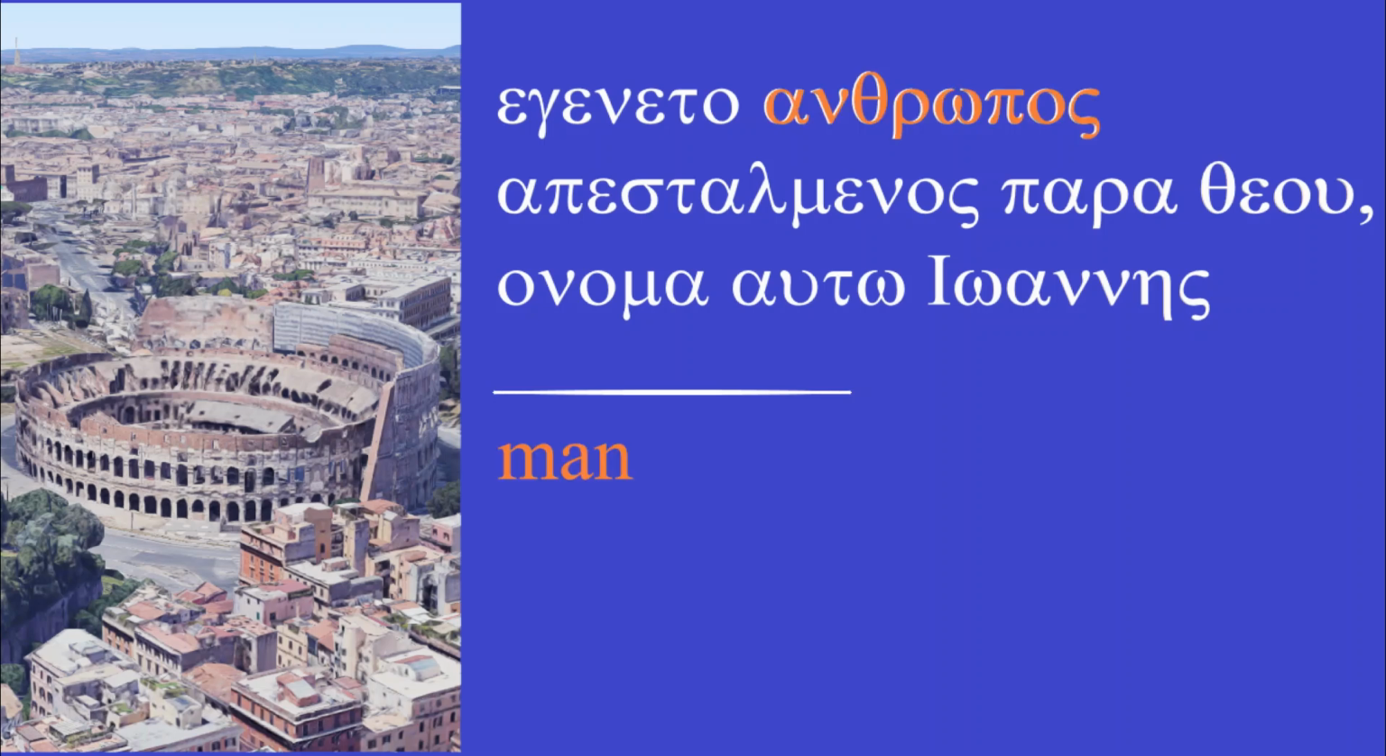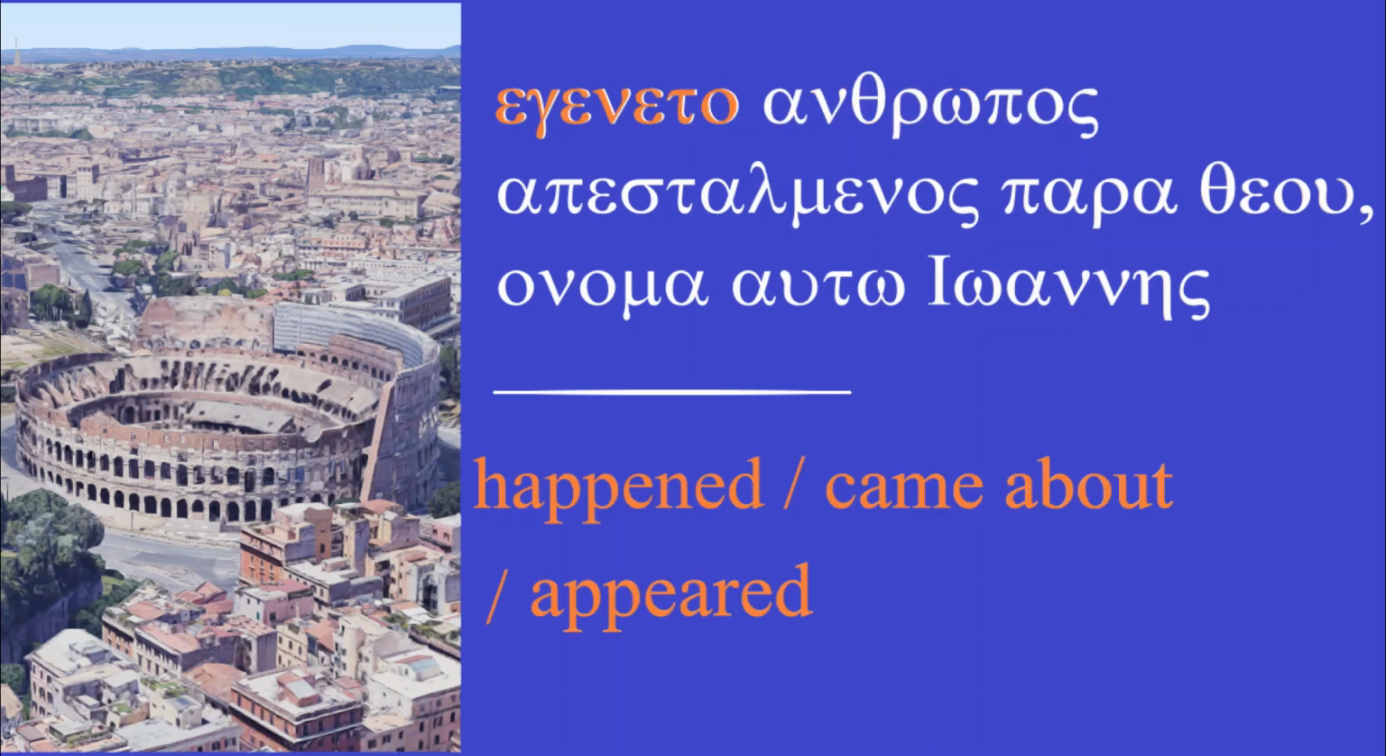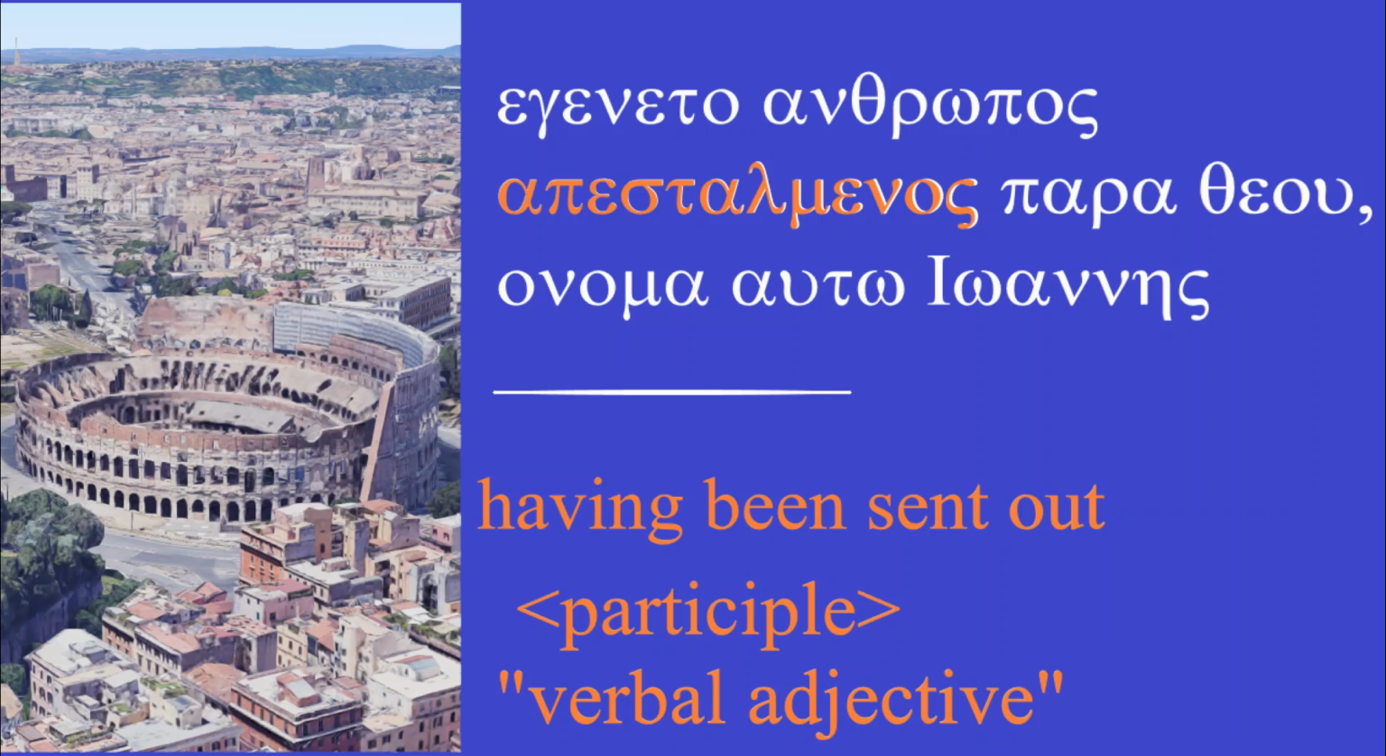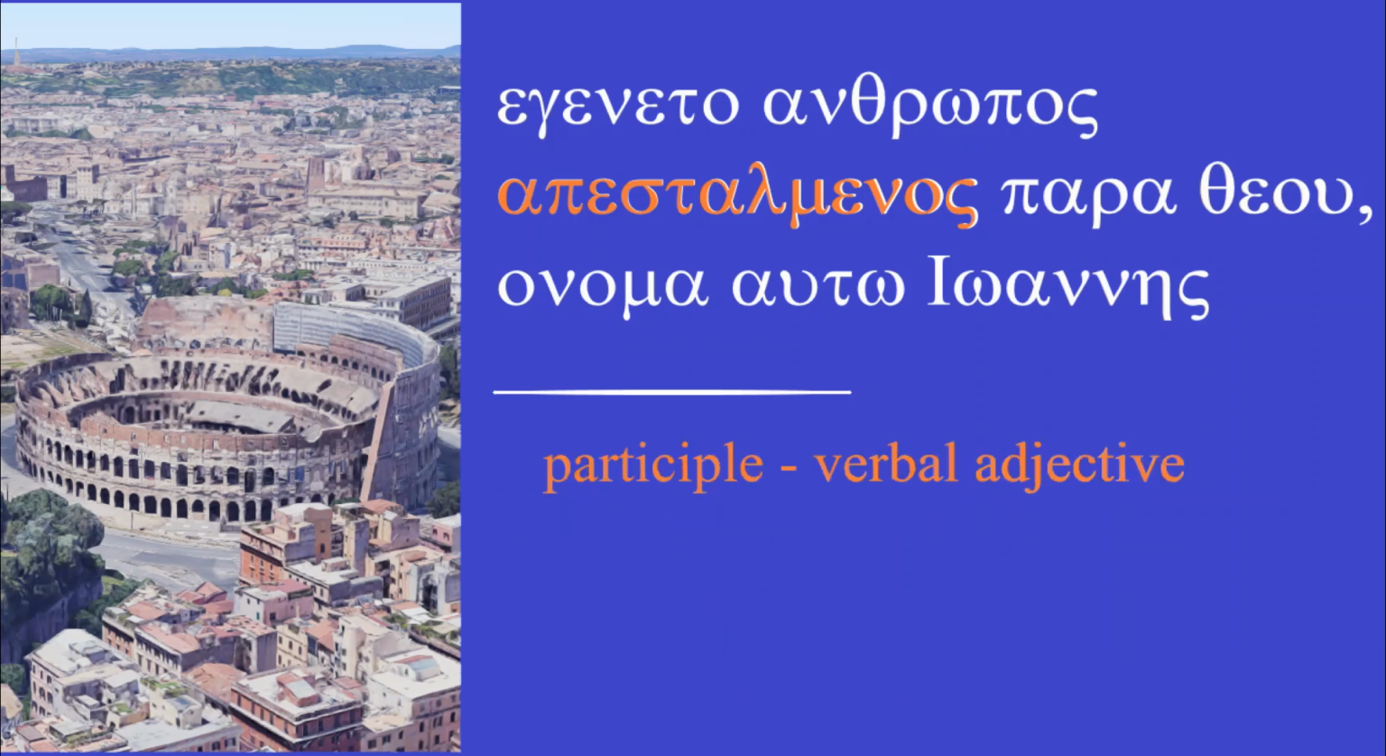The subject is anthropos, man. The verb is egeneto, which can mean happened or came about or appeared. Epistalmenos is having been sent out. One word in Greek can be multiple words in English. Epistalmenos is a participle, which is a word that acts like a verb and is an adjective at the same time. In English, when we use participles, we use the word being.